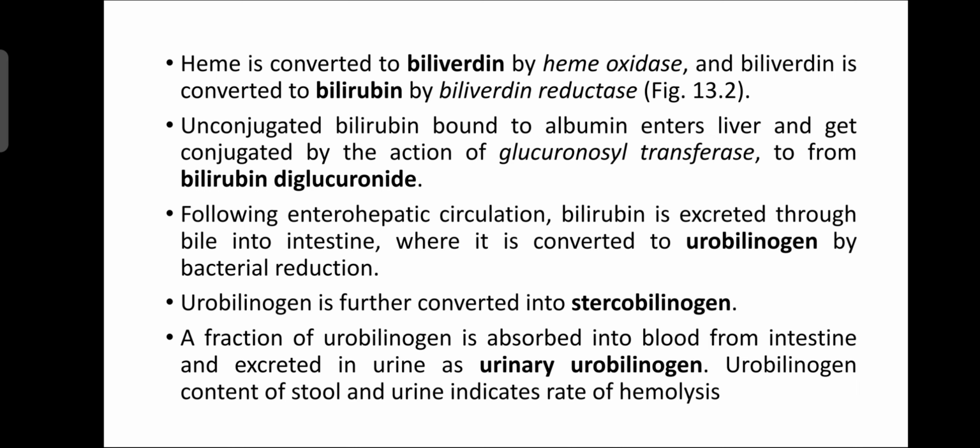Unconjugated bilirubin bound to albumin enters the liver and is conjugated by the action of glucuronyl transferase to form bilirubin diglucuronide. Following enterohepatic circulation, the bilirubin is excreted through the bile into the intestine, where it is converted to urobilinogen by bacterial reduction. Urobilinogen is further converted into stercobilinogen, and a fraction of urobilinogen is absorbed into the blood from the intestine and excreted in the urine as urinary urobilinogen. So urobilinogen content of stool and urine indicates the rate of hemolysis.